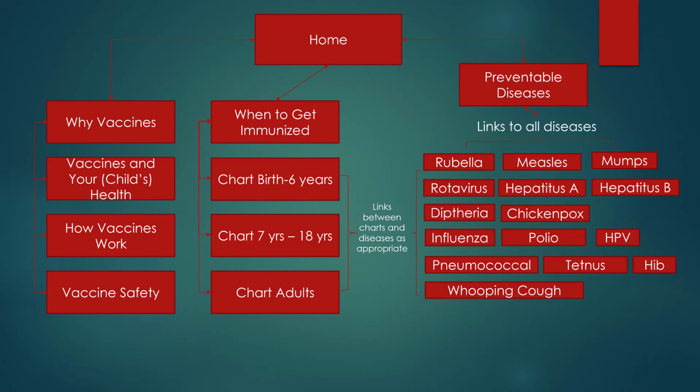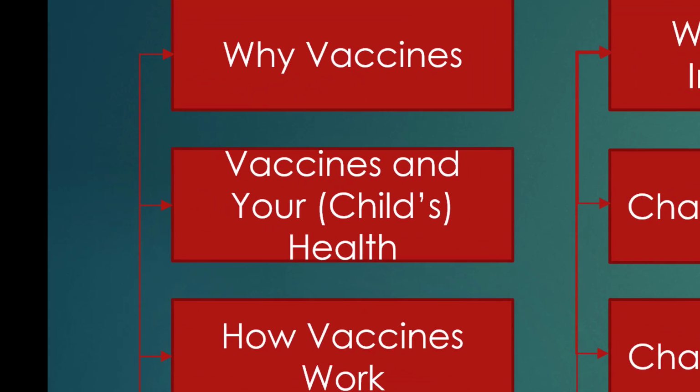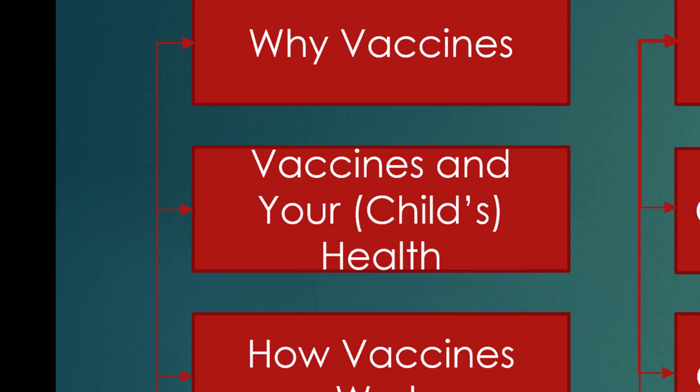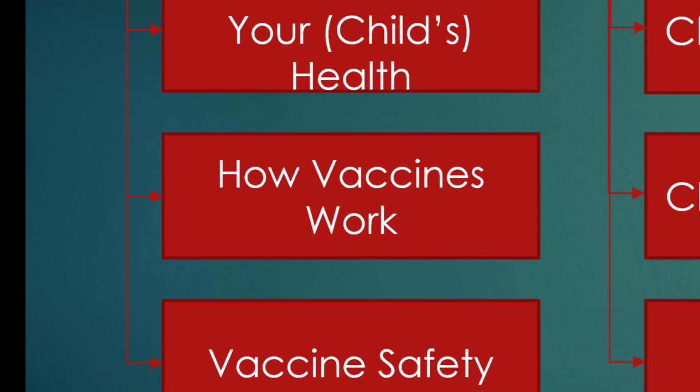The Why Vaccines section will link out to a variety of articles that help explain why vaccines are important. The articles found in the section on vaccines and your child's health will explain why vaccines are important for the general health of the population. The How Vaccines Work section will contain articles that describe how vaccinations work to prevent disease from spreading. It will also link to articles that describe how vaccines work with the immune system.